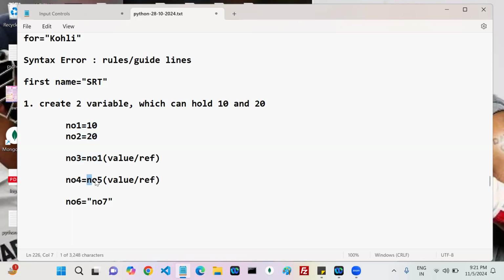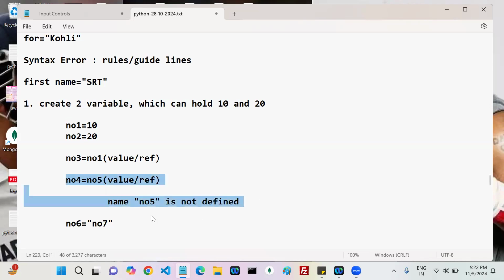Remember, if it is not there, then in Python which error can you get? Name number 5 is not defined. Yes or no? To this particular statement, the error is what? Name number 5 is not defined. Agreed, everyone?